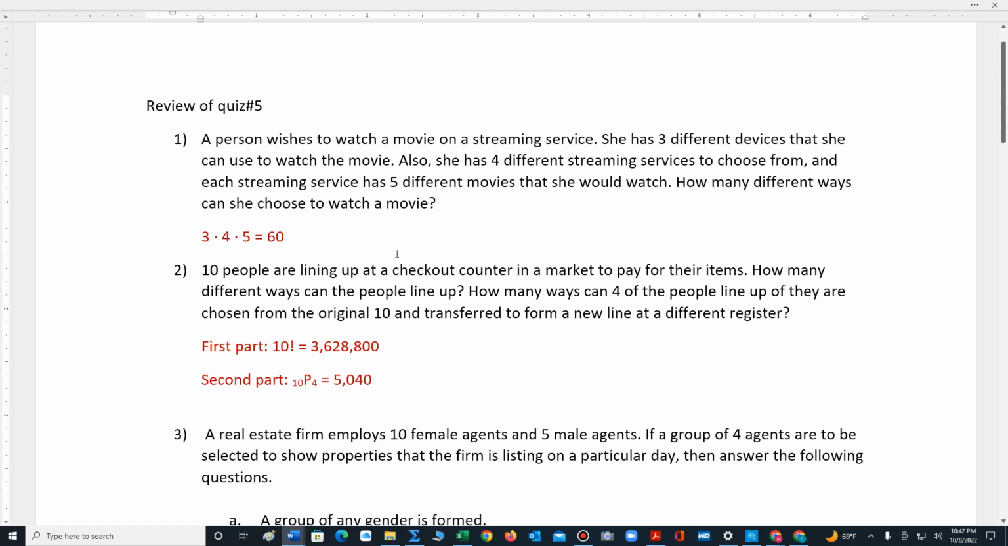Well, in this example, we apply what's called the fundamental counting rule. We take the number of options for her devices, that's 3, times the number of streaming services she subscribes to, that's 4, times the number of movies she desires to watch. Multiply out these options to get 60.